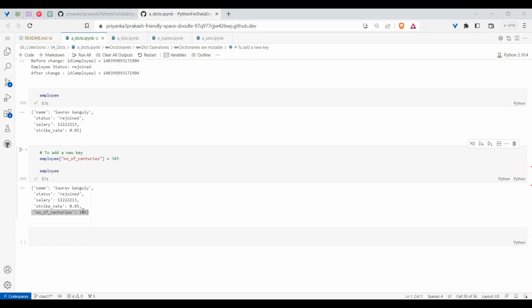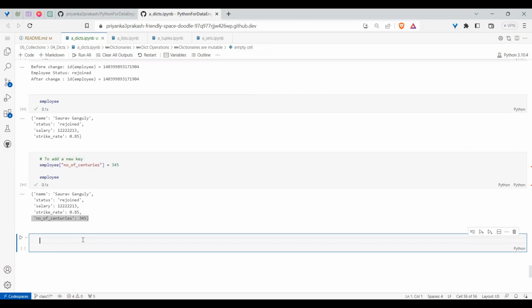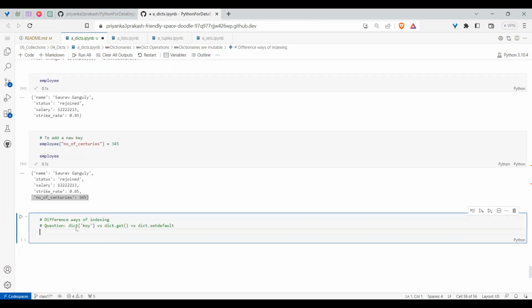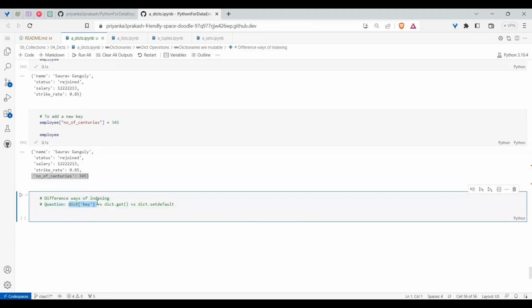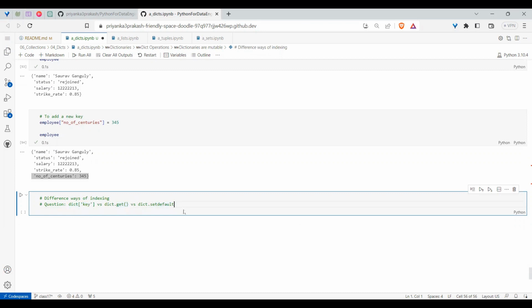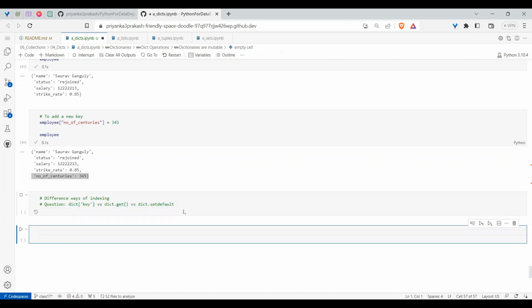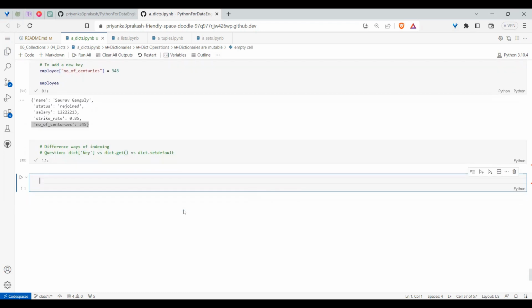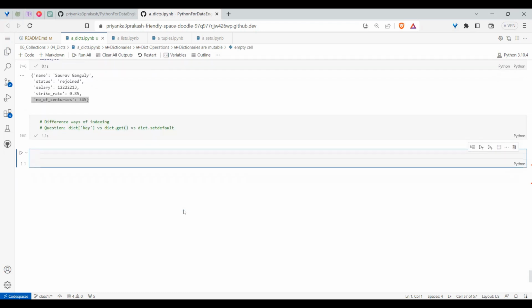Okay. This is how you understood how to update. But if you want to get the values, there are different ways. For getting values, the most common is the dictionary with the key like this, or there are others like get and setdefault. So these three ways are there for indexing only. Why three things? What is the purpose of each of them?